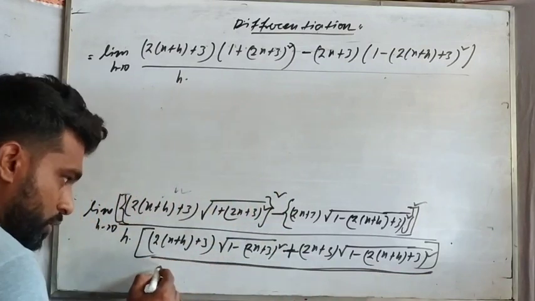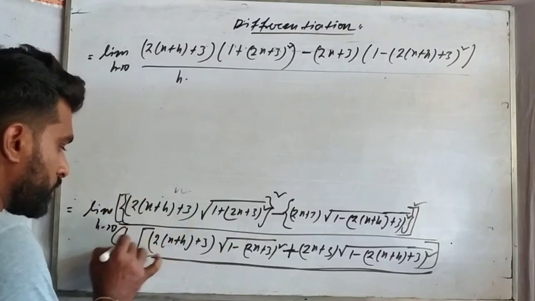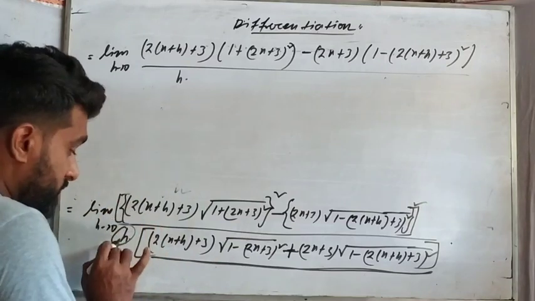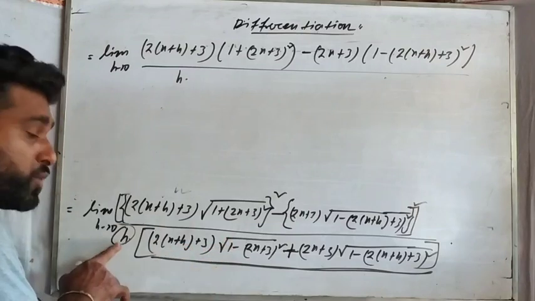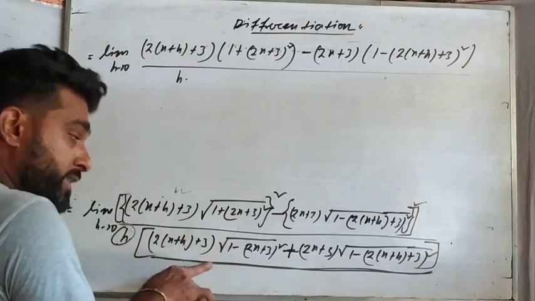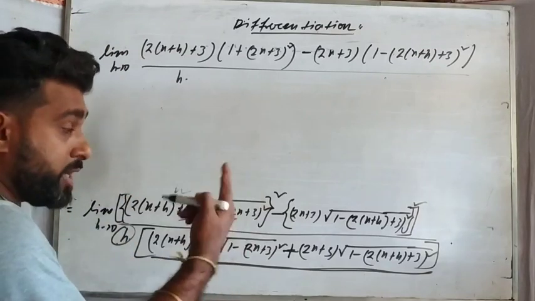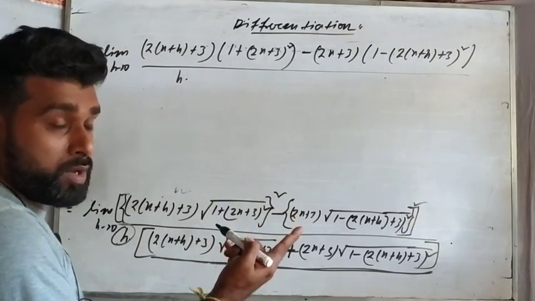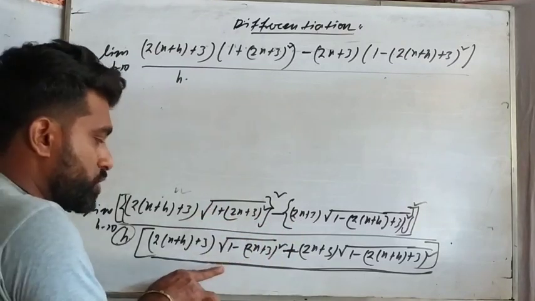Okay, if you use h equals to 0 only on this expression, not on this, remember this thing, because if you are putting h equals to 0 here, then the whole expression will be undefined. That means we can't put h equals to 0 in this place, but in this place we can, because this expression will not be 0 and the whole denominator part will not be 0. That means the answer will not be undefined. Okay, so here h equals to 0 we can put.